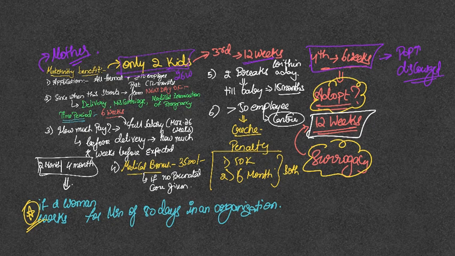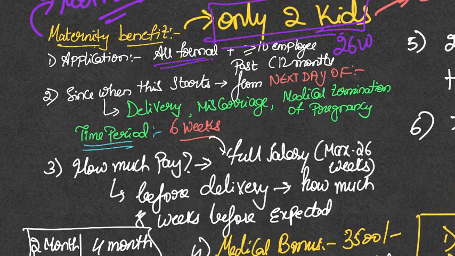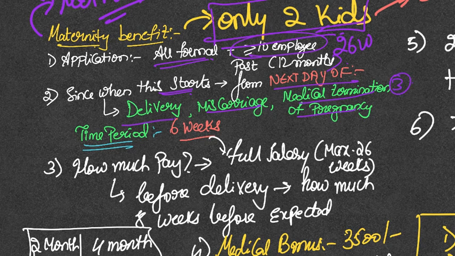So when did this start, or what is the applicability of this maternity benefit? All formal organizations, obviously there should be more than 10 employees at any given point of time in the past 12 months. When will this start? From the very next day of delivery or miscarriage or medical termination of pregnancy. Please remember, three conditions are there, not just delivery, miscarriage, medical termination of pregnancy. How much time period? It is 26 weeks. So throughout this 26 weeks, there will be payment for the employee, full salary. There is no deduction.